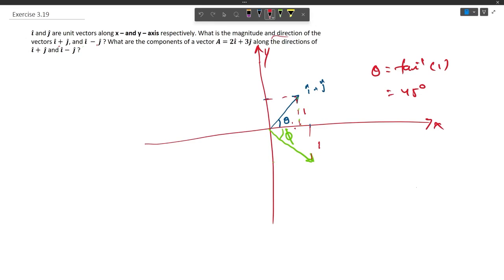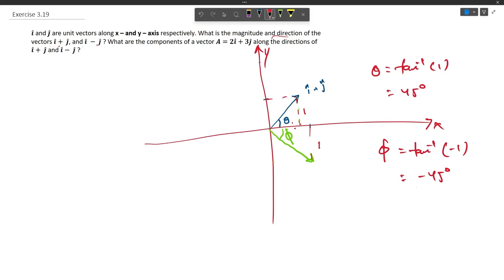Now phi can be said as tan inverse of minus 1. Now this will give us either minus 45 degree or we can say clockwise direction 45 degree. So the second vector is lying in the fourth coordinate, whereas the first vector is lying in the first coordinate. Now we have found out the direction of these two vectors. Now we have to find out the magnitude of these two vectors.